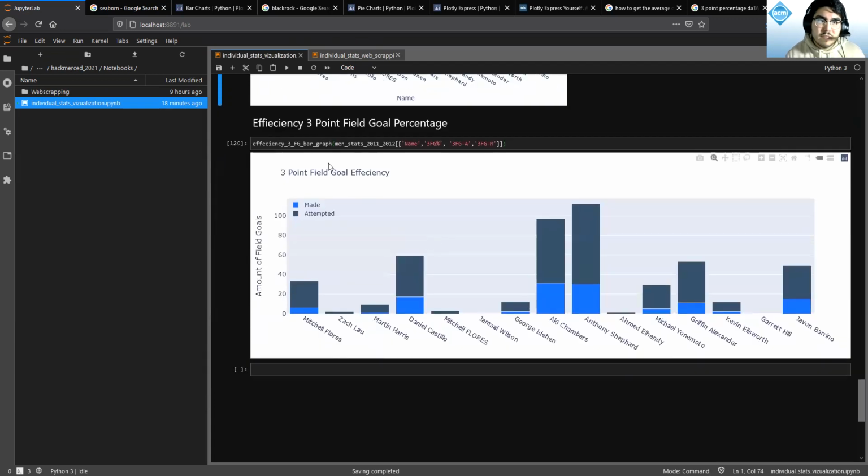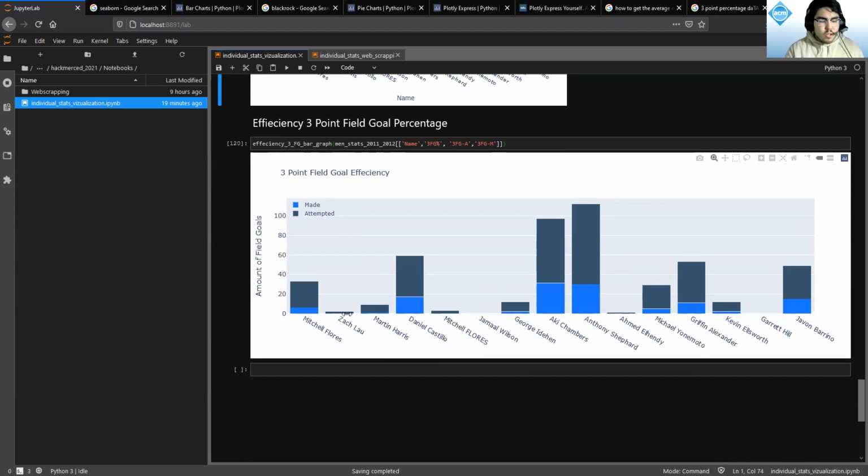And over here we did efficiency 3-point field goal percentage. As you can see, the blue means the 3-pointers that they made, and this grayish bar is basically the 3-pointers that they attempted, and we can see that they're not efficient at all. But yeah, that's my whole code right now.